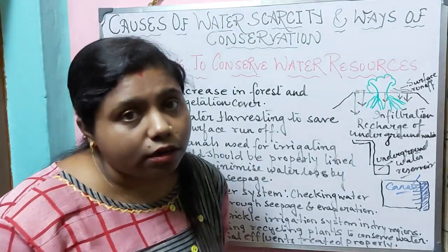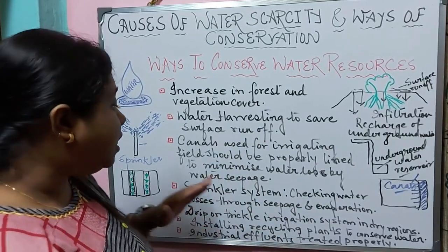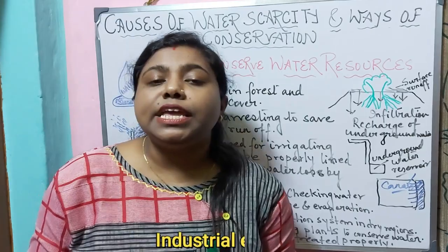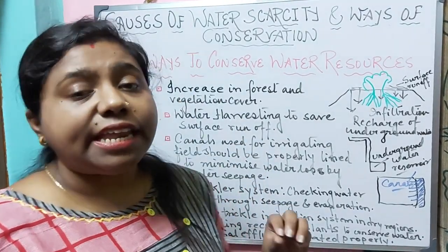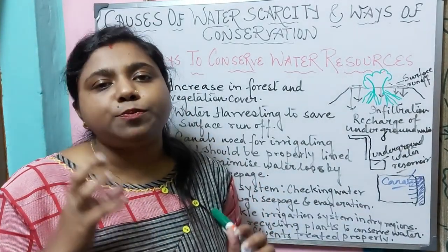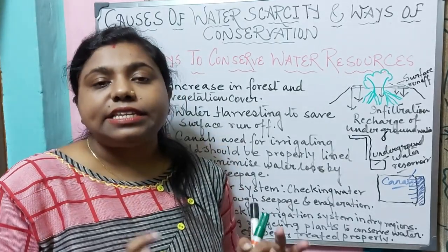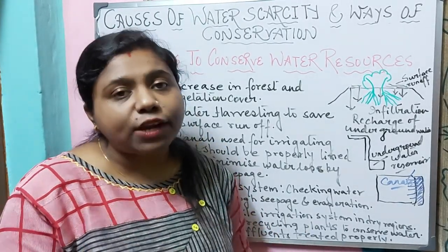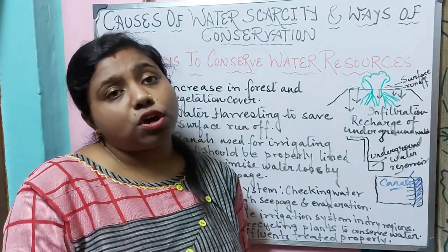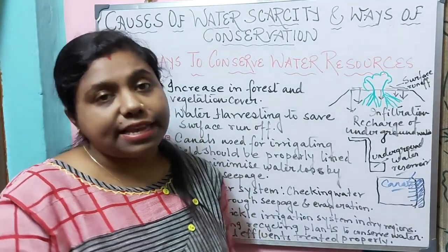The next method by which we can conserve the water resources concerns industrial effluents. That means we need to ensure that the industrial effluents are treated properly before disposing them into the water bodies. Then only we can dispose them in the water bodies so that it does not cause water pollution and does not make the water unfit for our utilization.